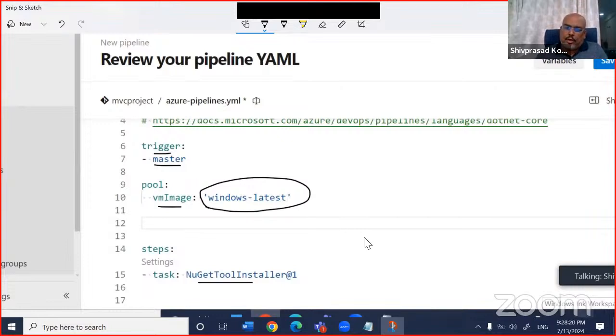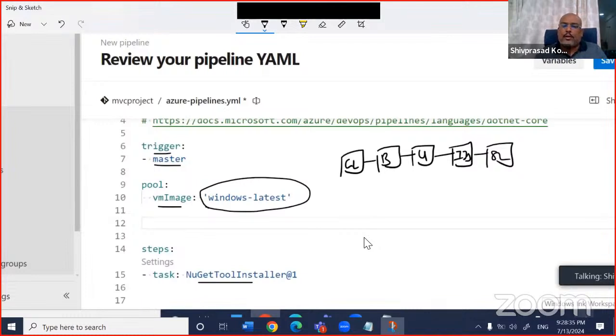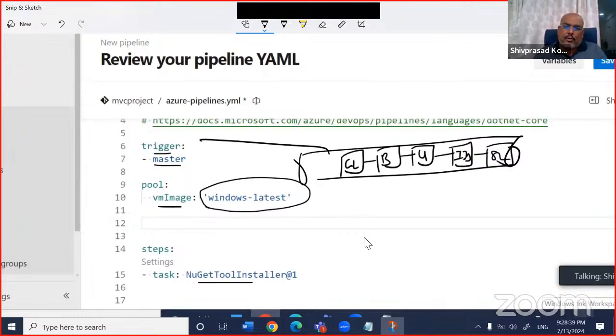So this is your build. In this build, you will say, first I will do a get latest. Then I will do a build. Then I will run my unit test cases. Then I will go and create an IIS virtual directory. Then I will go and execute my SQL. So this is your pipeline, and all this you write in YAML.